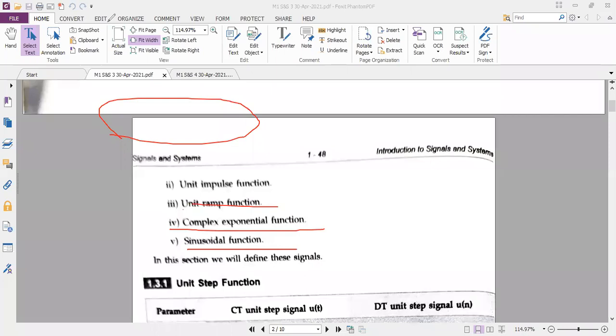Okay, so I said first one is unit step, second one is unit impulse, third one is unit ramp, fourth one is exponential, and fifth one is sinusoidal. We are going to discuss them one by one. Quickly we will discuss it because you are already aware of it. So I start with the unit step signal.